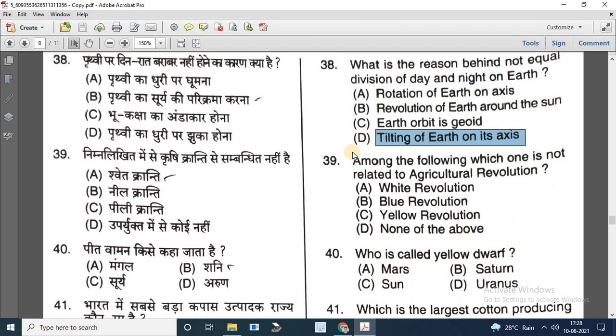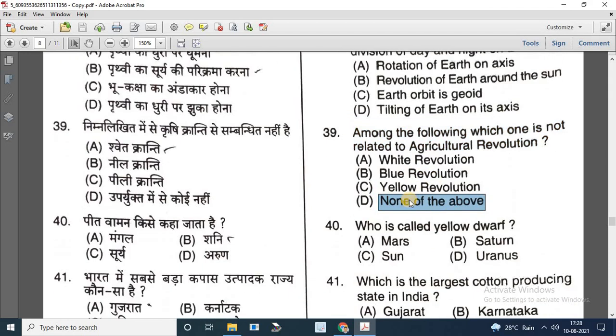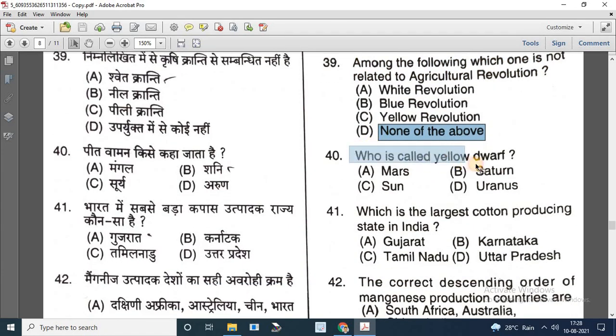Question number 39. Among the following, which one is not related to agricultural revolution? Options are A. white revolution, B. Blue revolution, C. Yellow revolution and D. None of the above. So D option is correct. Question number 40. Who is called yellow dwarf? Options are Mars, Saturn, Sun, Uranus. So the correct answer is Sun.